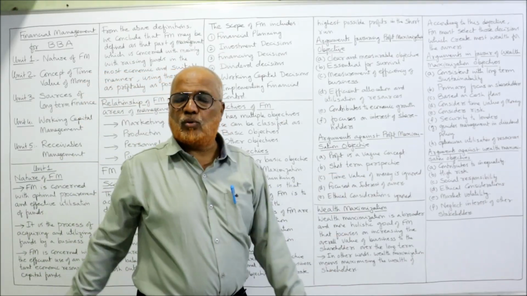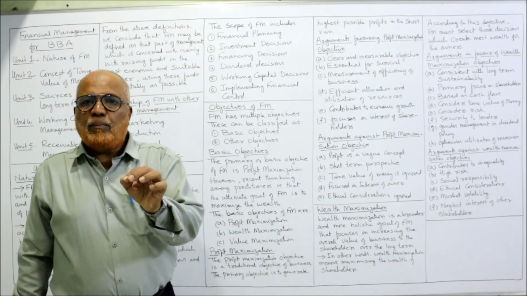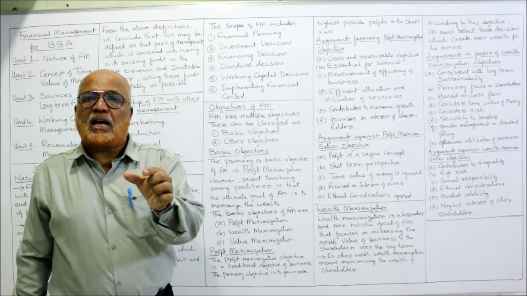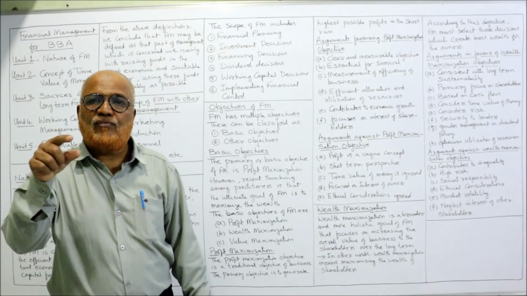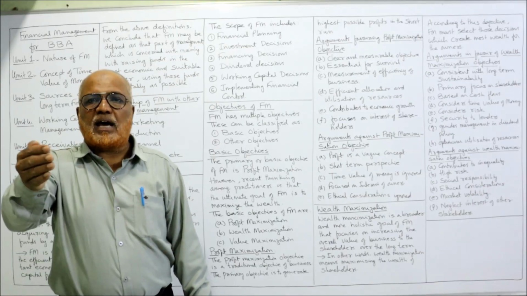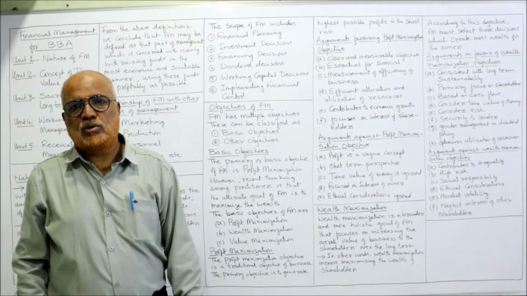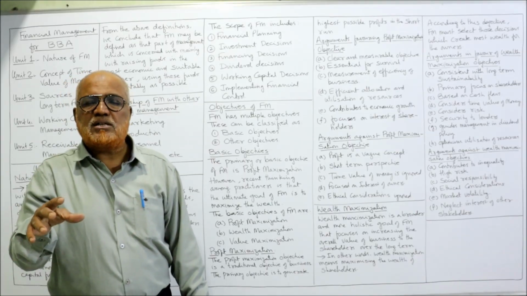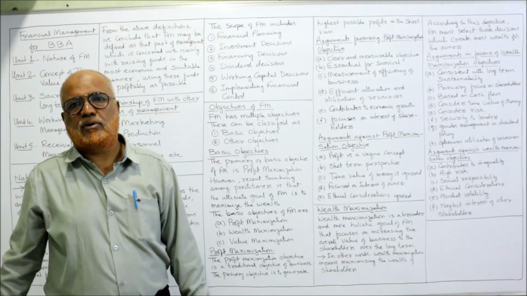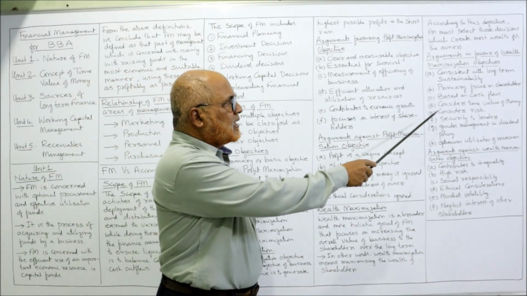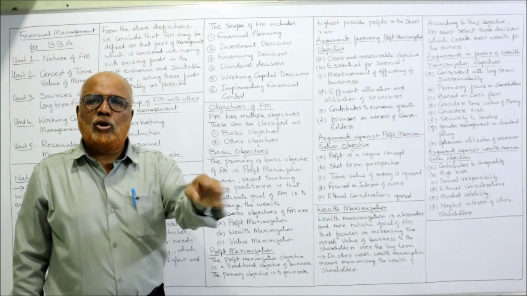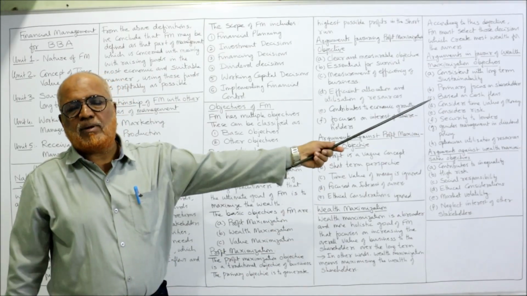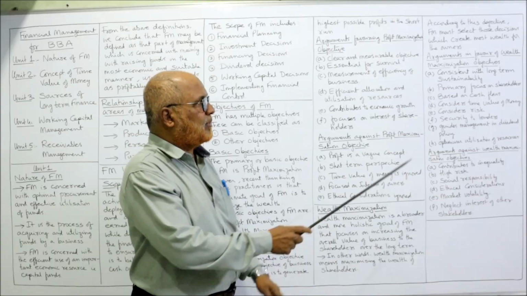Then, based on cash flows. Profit maximization is based on the profit criterion, whereas wealth maximization is based on the cash flow criterion. That means cash inflows and cash outflows. So wealth maximization is a much superior objective to profit maximization. Then, it considers the time value of money. Profit maximization will ignore the time value of money, but wealth maximization will consider the time value.